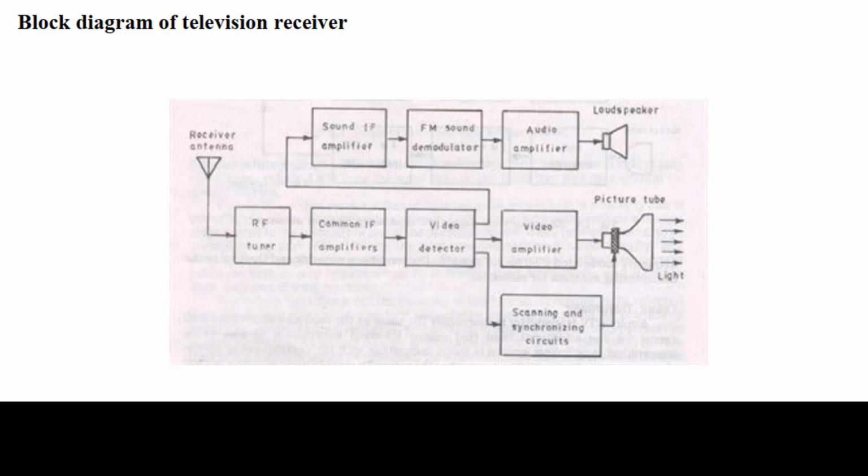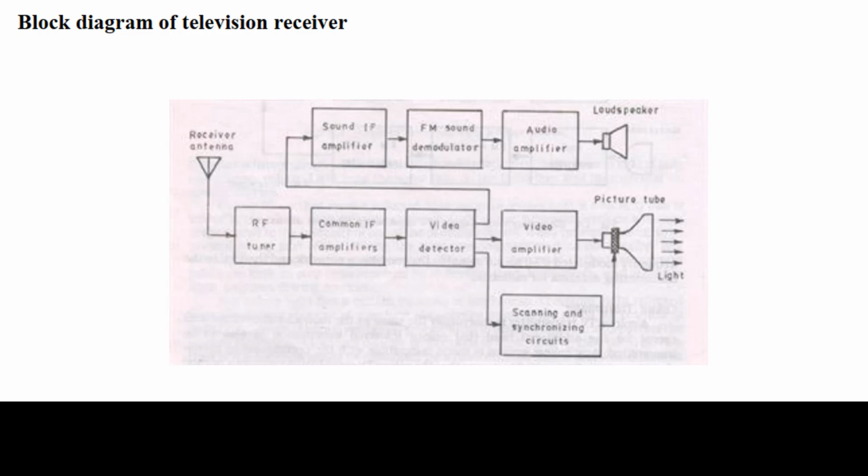The carrier is then fed to an amplitude modulator in the video transmitter and a frequency modulator in the audio transmitter, where the modulating signal is also fed in the proper amplitude.